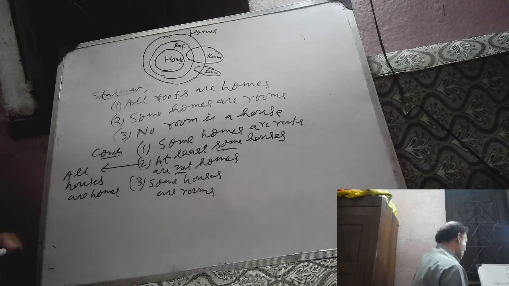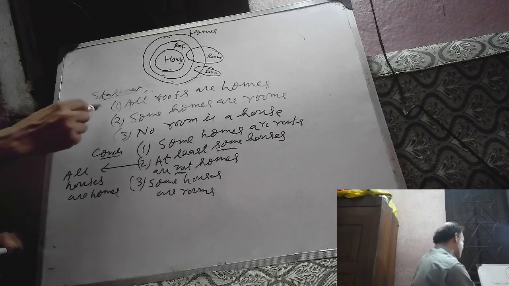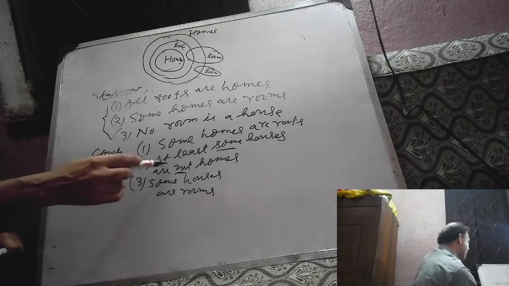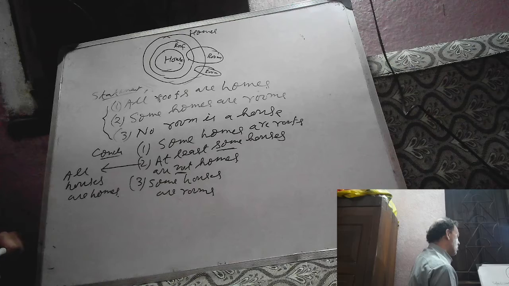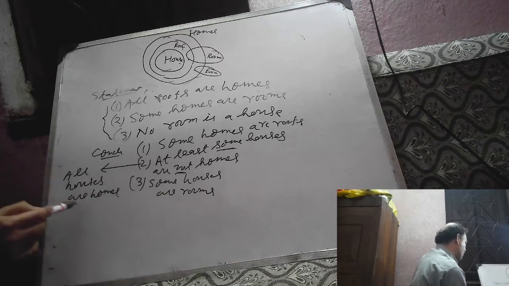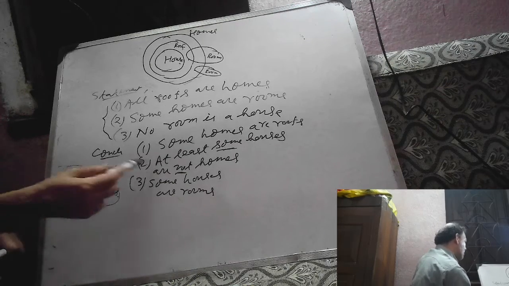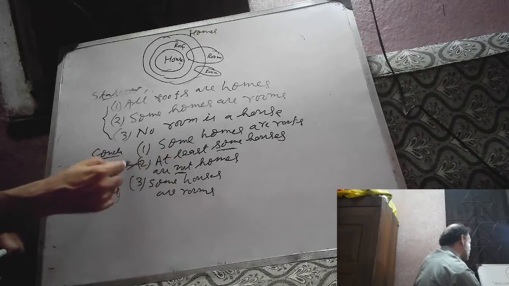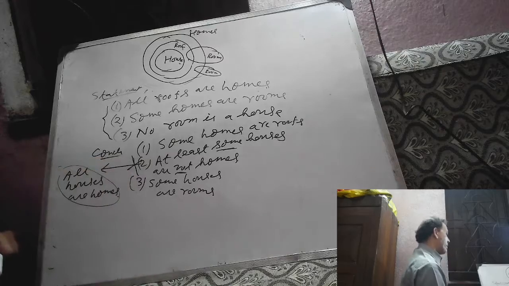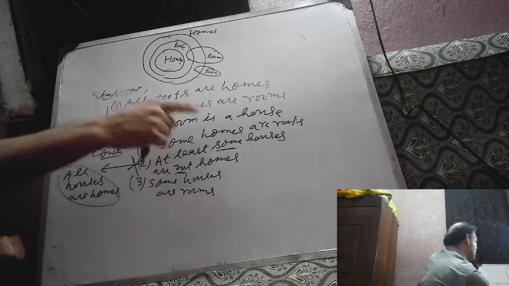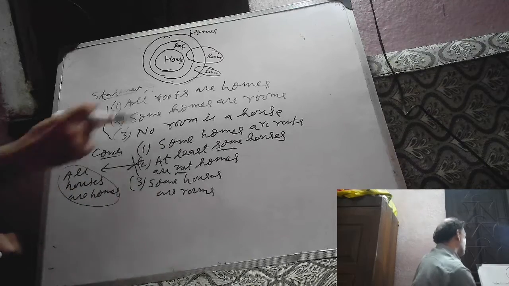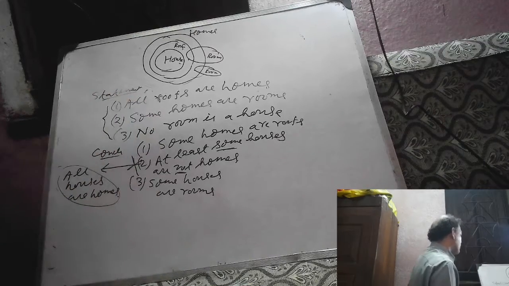Now we have been able to represent these three by a single Venn diagram, assuming its contradictory statement true. So it is true. If this be true, then its contradictory, at least some houses are not homes, is definitely incorrect. So it is false. Now judge these two: some homes are roofs, some houses are rooms. Now again try to represent these three by Venn diagram.